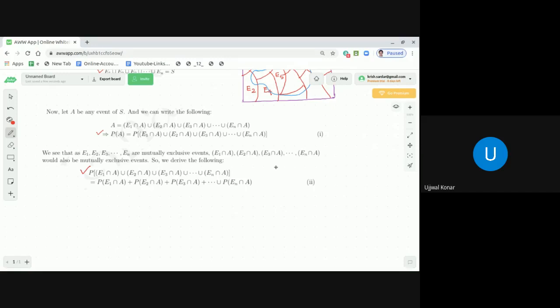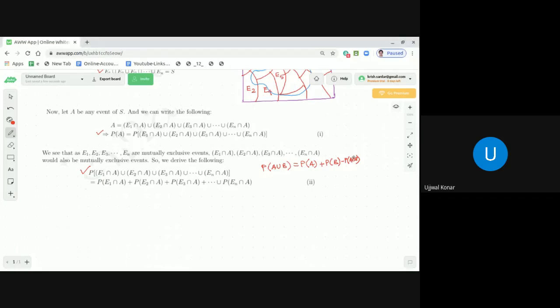Let's take two sets. I'll erase it after that. So first understand what is the probability of A union B, dear students. If you remember, that is equal to probability of A plus probability of B minus probability of A intersection B. Now, as A intersection B is a null set, what can we say, dear students?